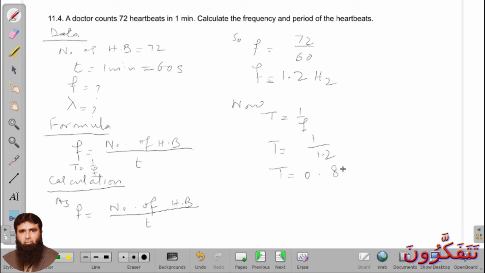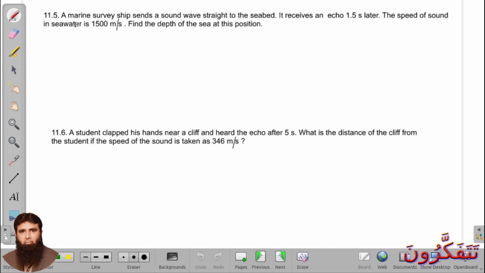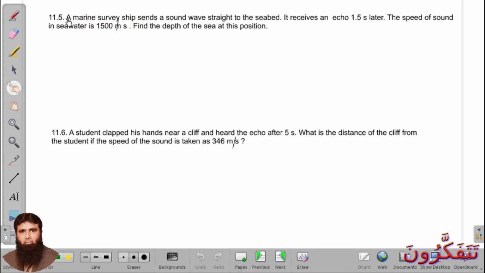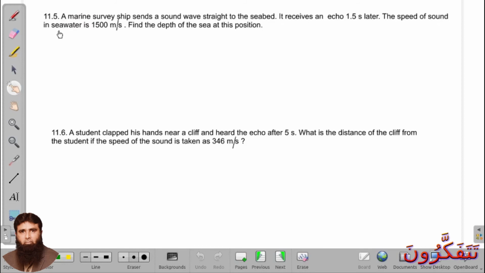Now 11.5. A marine survey ship sends a sound wave straight to the seabed. It receives an echo 1.5 seconds later. The speed of sound in seawater is 1500 meter per second. Find the depth of the sea at that position.